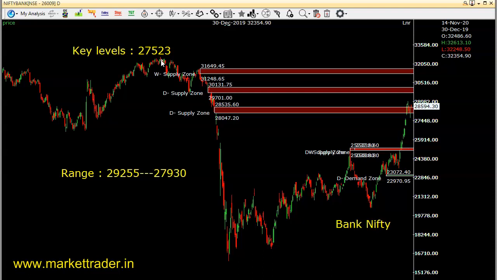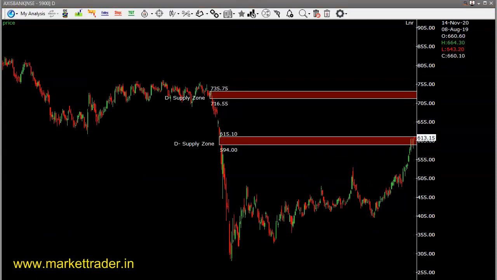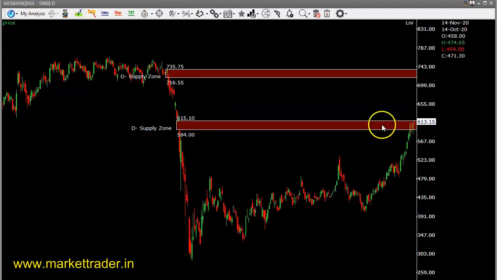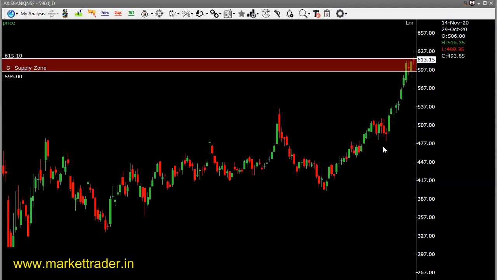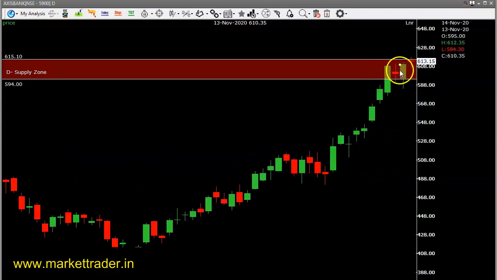We'll see two stocks from the banking sector only. One is the Axis Bank, another is ICICI Bank. We'll see the technical charts of Axis Bank and ICICI Bank both. This is the Axis Bank. Now it has closed within the zone of supply. So this 594 and 615 is the supply area. So it closed in the supply and it is consolidating in the supply zone for the last 3-4 days.